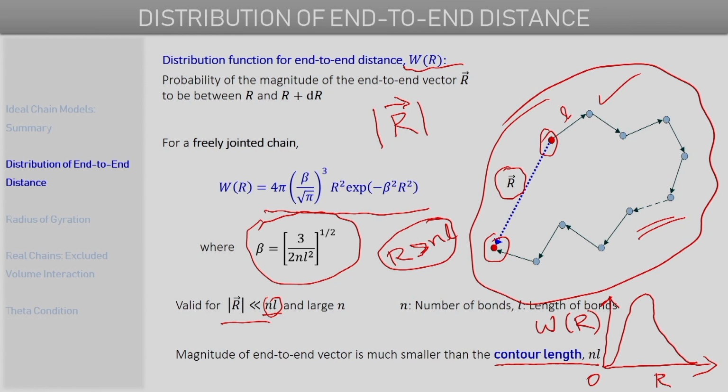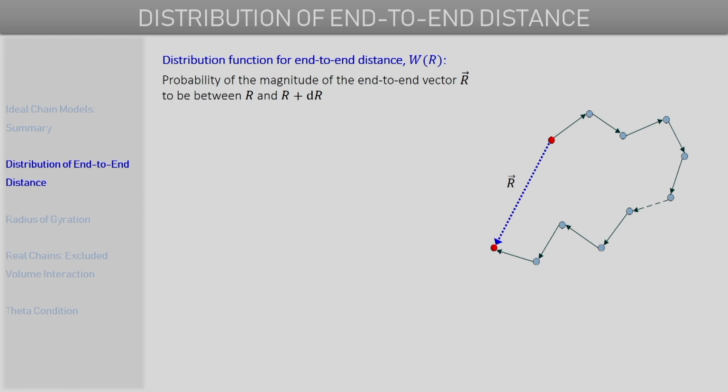So this is the discussion that applies to a freely jointed chain. Now let's consider the case of not a freely jointed chain but any ideal chain. An ideal chain can be any chain where the interactions between distant regions of the same chain are not present. That's the definition of an ideal chain.